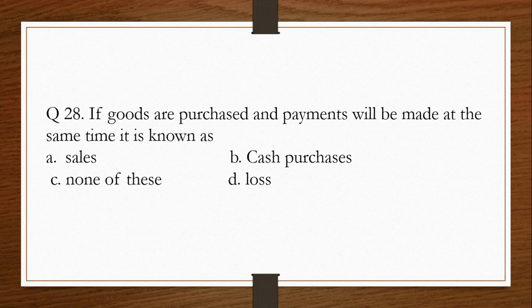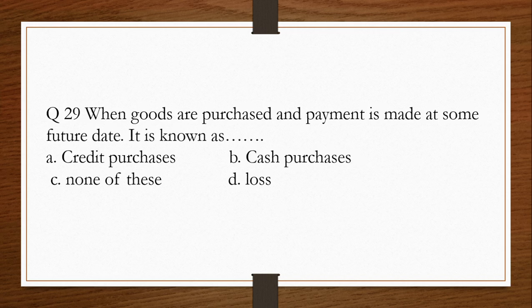Question number 28. If goods are purchased and payments will be made at the same time, it is known as dash. A. Sales, B. Cash purchases, C. None of these, D. Loss. The answer is B. Cash purchases.